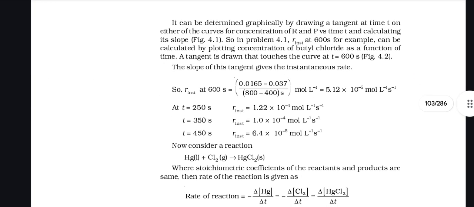It can be determined graphically by drawing a tangent at time t on either of the curves for concentration of R and P versus time t and calculating the slope (Figure 4.1). So in problem 4.1, the instantaneous rate at 600 seconds, for example, can be calculated by plotting concentration of butyl chloride as a function of time. A tangent is drawn that touches the curve at t equals 600 seconds. The slope of this tangent gives the instantaneous rate.